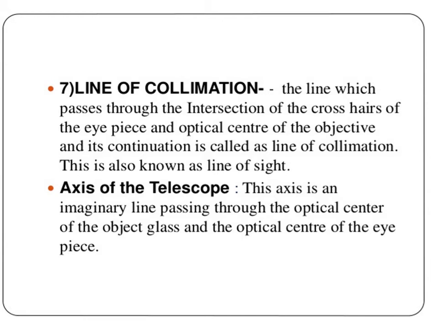And the next term in leveling is line of collimation. It is the line which passes through the intersection of the crosshair of the eyepiece and the optical center of the object glass, and its continuation is called the line of collimation. This is also known as line of sight. Then the next term is axis of telescope. This axis is an imaginary line passing through the optical center of the object glass and the optical center of the eyepiece.